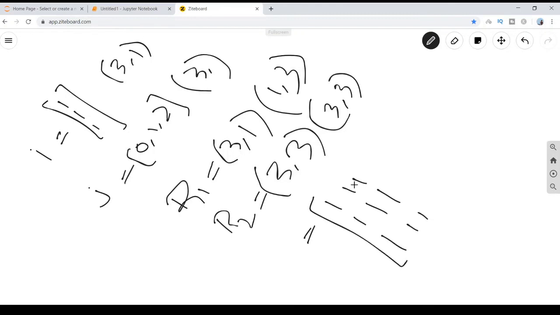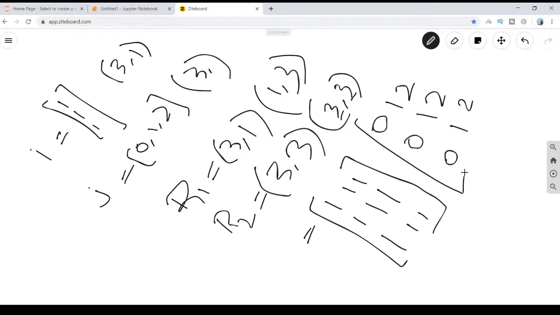Now this is the first array, and let's see how the second array works. We have 0 1 2 here, and as you know, the first dimension is for row, the second one is for column. We stretched the row element, so we have to add 2 more rows with the same value, 0 1 2. Now we have the same shape and dimension, so we can perform the arithmetic operation.